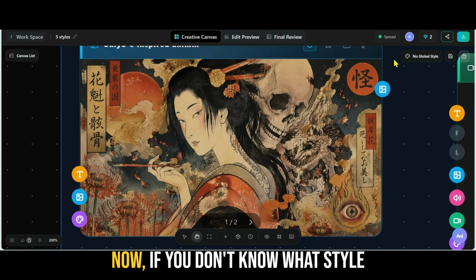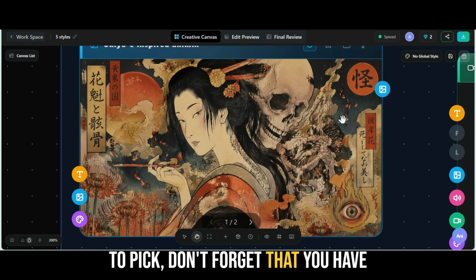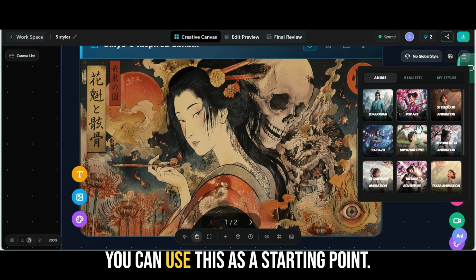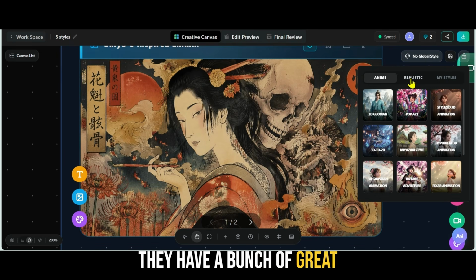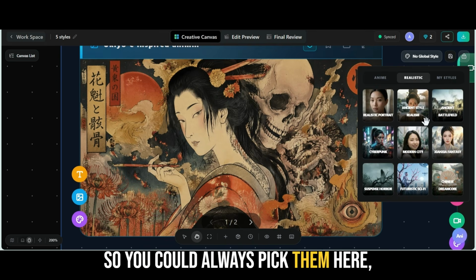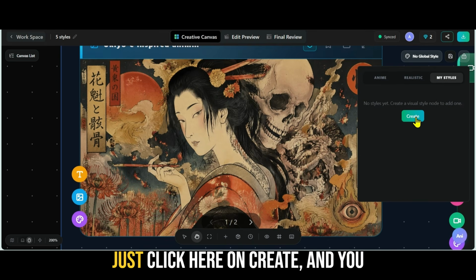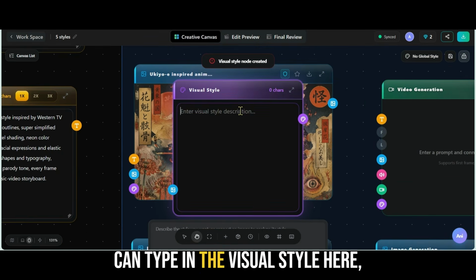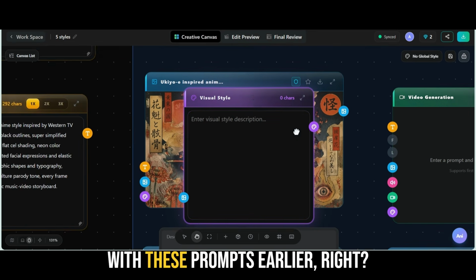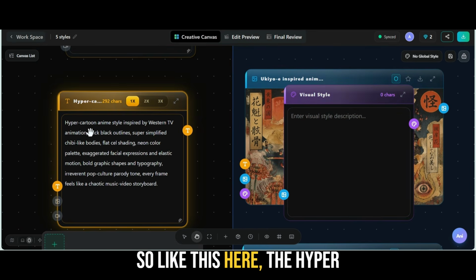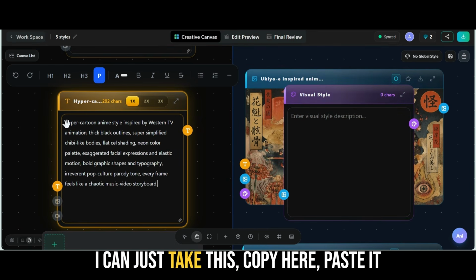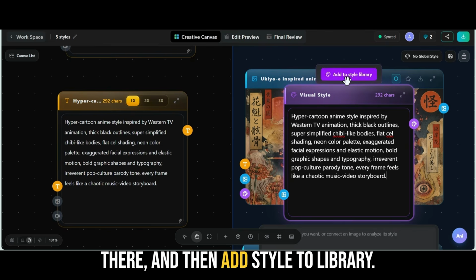So it's amazing. Now, if you don't know what style to pick, don't forget that you have the global style over here and you can use this as a starting point. They have a bunch of great styles that you could pick from. So you could always pick them here and you can create your own styles. Just click here on create and you can type in the visual style here, which is what I should have done with these prompts earlier, right? So like this here, the hyper cartoon anime style. I can just take this, copy here, paste it there, and then add style to library.